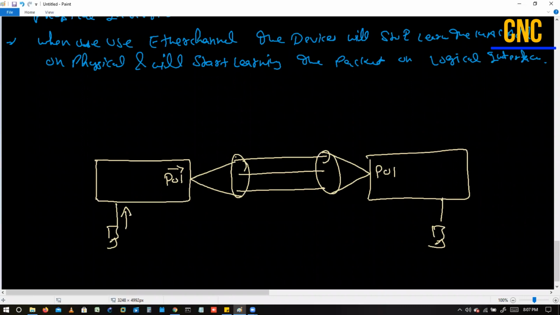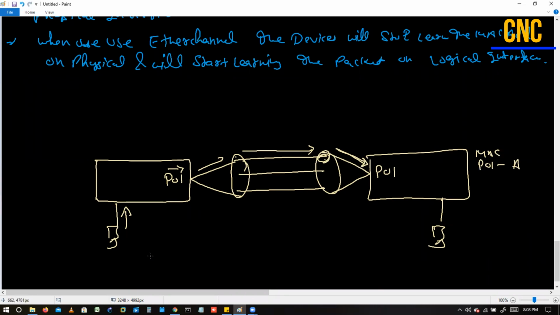Based on which parameter it chooses, we will discuss in future, once we cover other things also. Let's assume it chooses the first link, so it will send the packet out here. Now the PO1 is receiving the packet, not these interfaces. Once this interface receives the packet, it sends it to PO1, and now the PO1 will receive the packet, and the MAC address table will be like PO1, MAC address A.